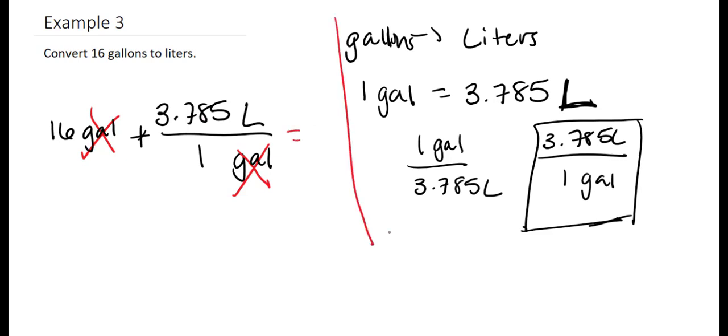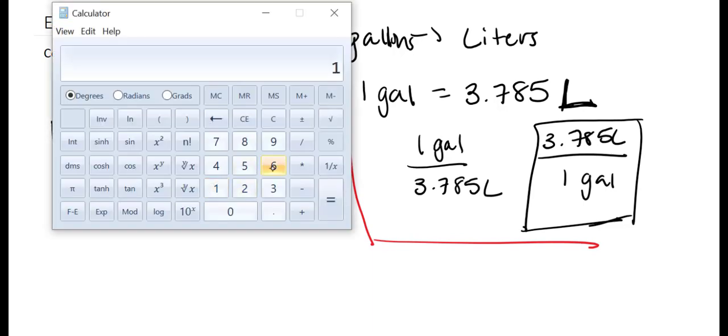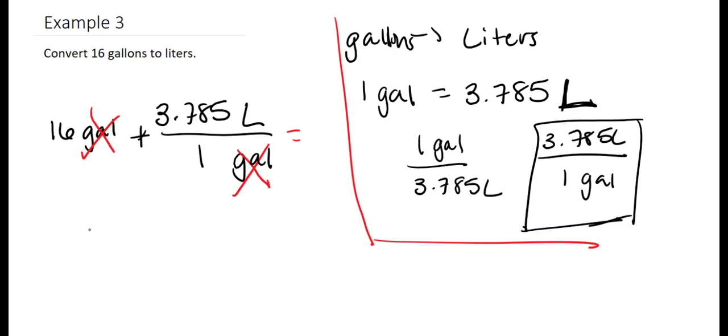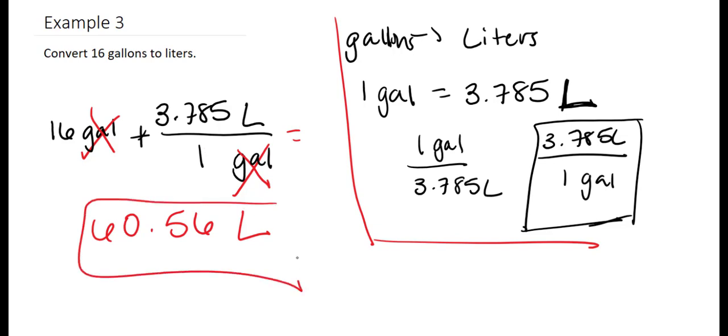What does that get us? So we'll get our calculator out. And we got 60.56, and that would be in liters, because we just have the 1 on the bottom, which is then 60.56 liters on the top. We don't even need to include it. So that would be our solution.